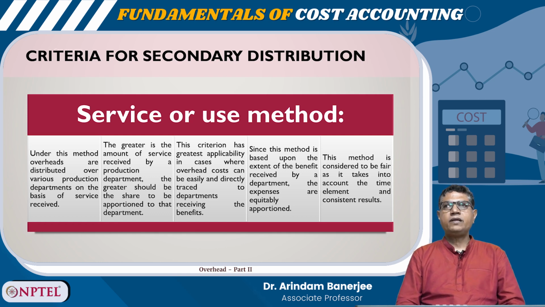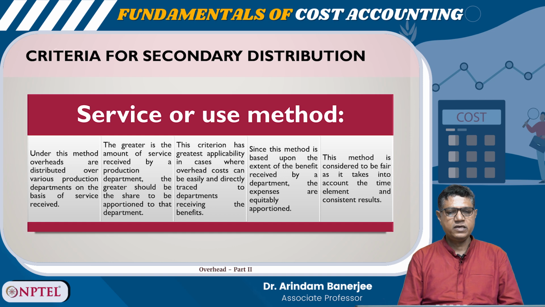So, what is the criteria for secondary distribution? So, first is the service or use method. Under this method, overheads are distributed over various production departments on the basis of service received. The greater is the amount of service received by a production department, the greater should be the share apportioned to that department.